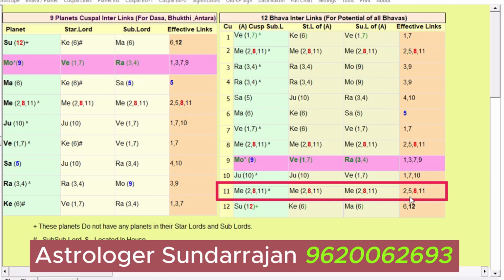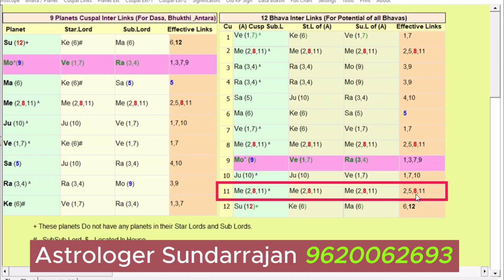ठीक है. What is the problem, sir? First we need to understand what planet is coming as the sublord for the 11th house. Mercury came as the sublord for the 11th house. So what does Mercury mean? Mercury resembles documentation, paperwork, registration and all those things. Mercury is very strongly activating second house and eighth house.